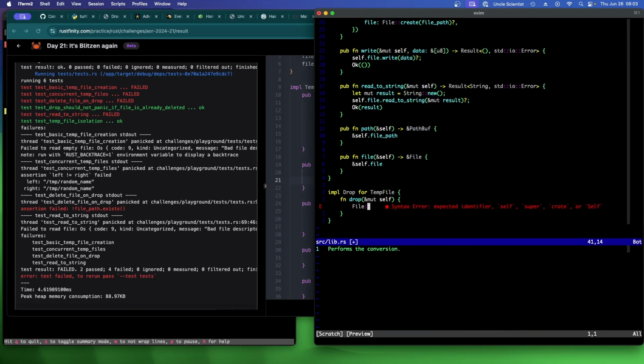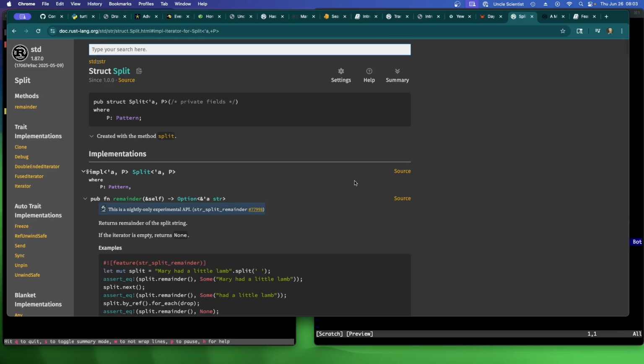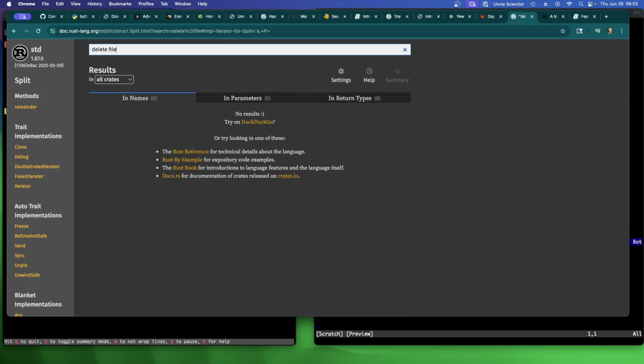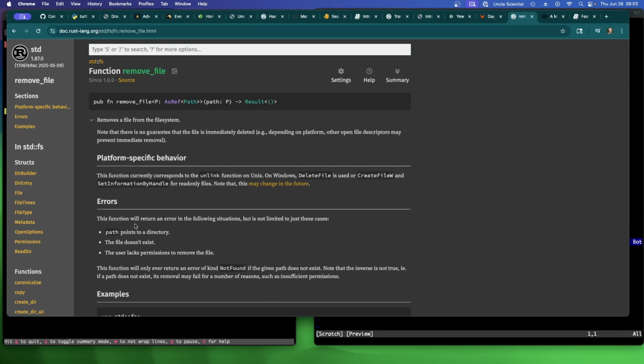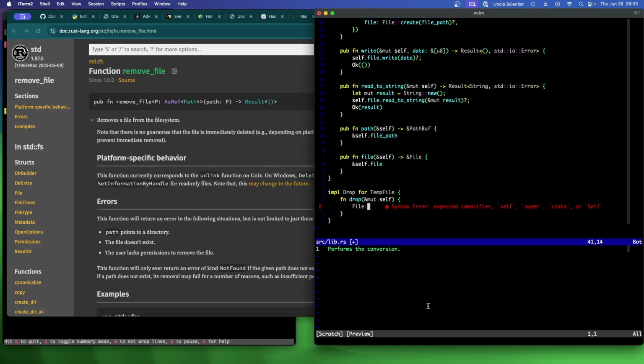Nope. Is there like a Rust delete file? Nope. Remove file. Remove. Remove is going to have a lot of. Oh yeah, that std fs remove file. Oh, it's just a bare function.